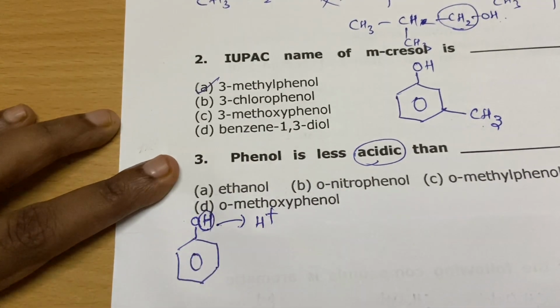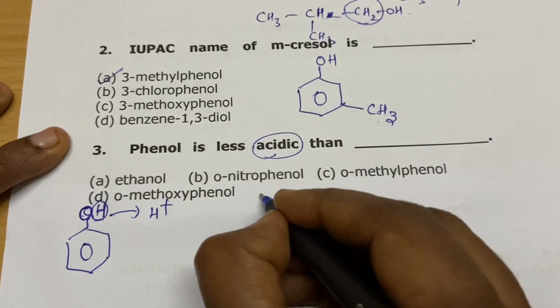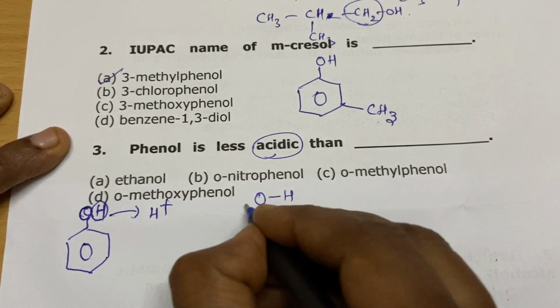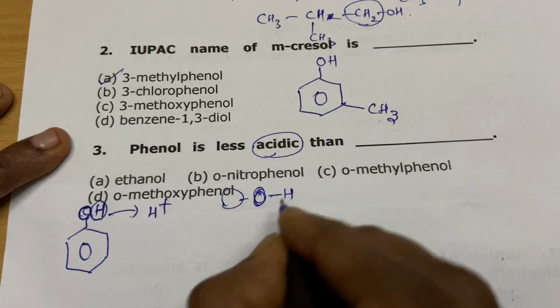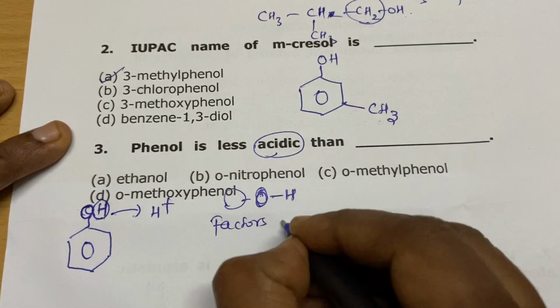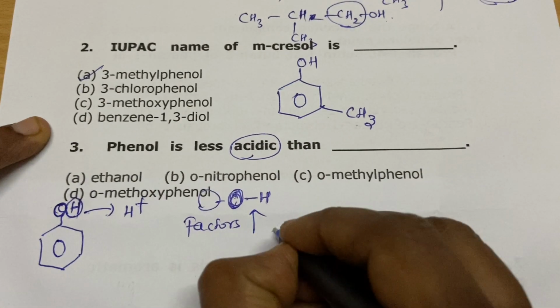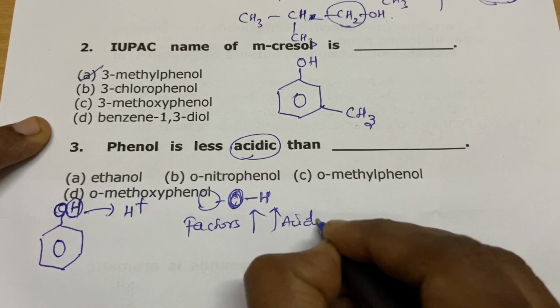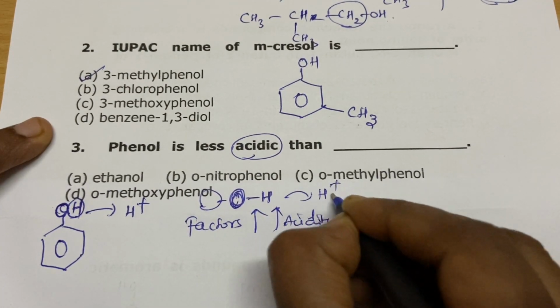Here this hydrogen is acidic because of this oxygen. The oxygen-hydrogen bond is highly polarized because oxygen is highly electronegative. Any factor that increases the electronegativity of oxygen will increase the acidity of this alcoholic group, so it will donate the proton immediately.